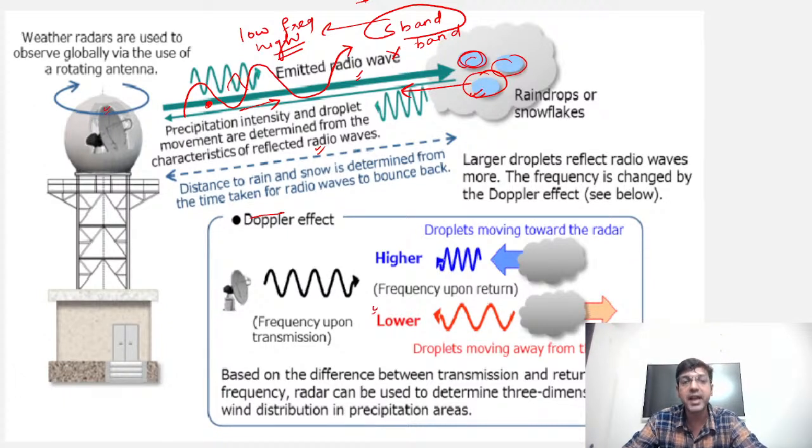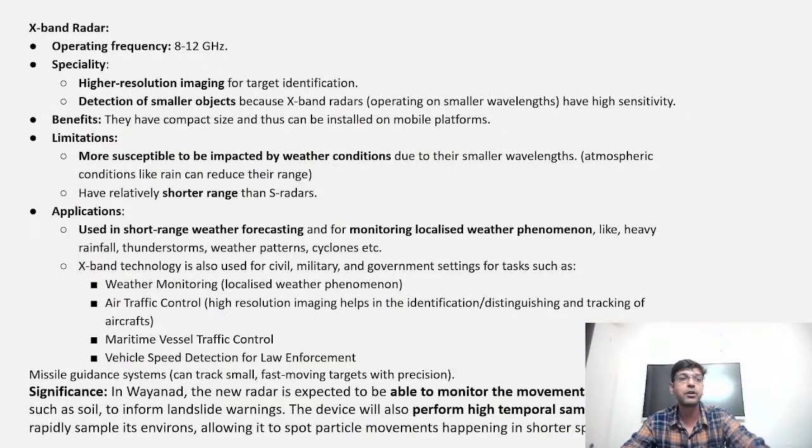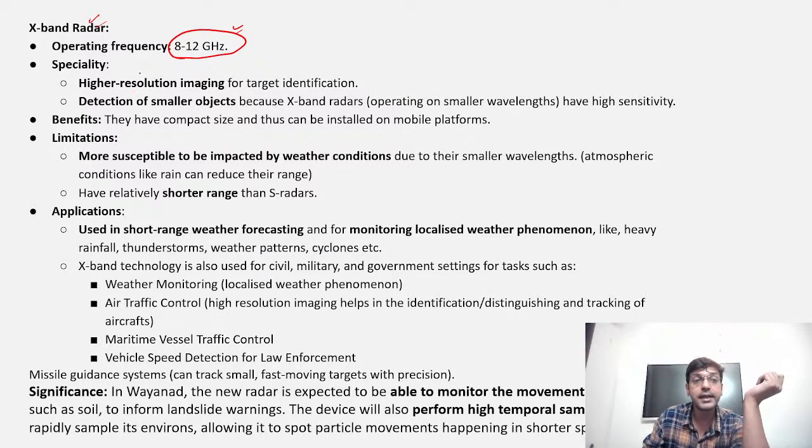Now we're going to see certain benefits with respect to radio wave. As we have discussed, why we are not using S-band. Now we are going to see certain benefits of X-band radar. First of all, they operate in 8 to 12 gigahertz. If they have high frequency and low wavelength, it means that the resolution of the imaging will also be very good. And they can also detect smaller objects, as we have highlighted that they have small wavelength, so they are able to interact with the smallest particles as well. So that's why we are using it here. They have compact size and are small in nature, so they can be used on a mobile platform as well.